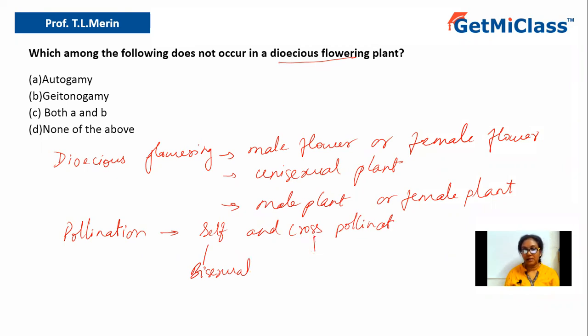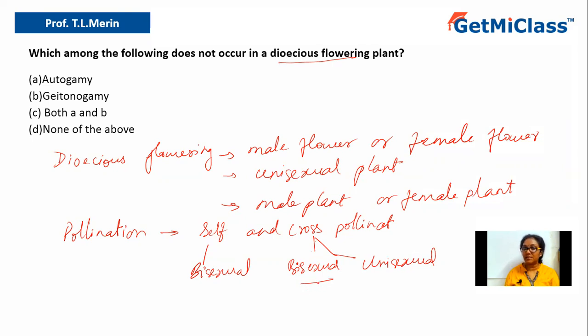This can happen in bisexual plants as well as unisexual. Why in bisexual? Because in some cases you have bisexual flowers, but still they are not capable of undergoing self-pollination because of something called outbreeding devices.